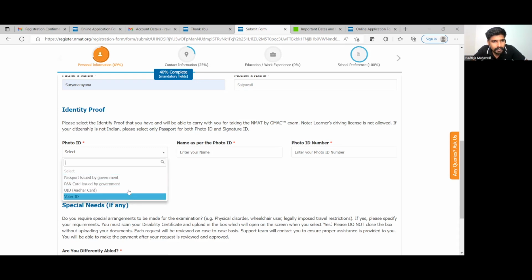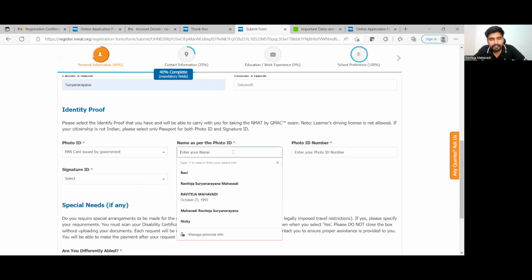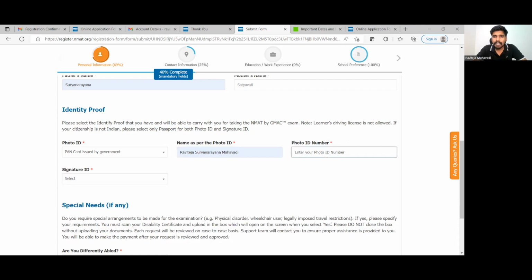So देखो इसमें 3-4 options दे रहा है. Let me select PAN card for the photo ID. Name as per photo ID is Raviteja Mahavadi, and